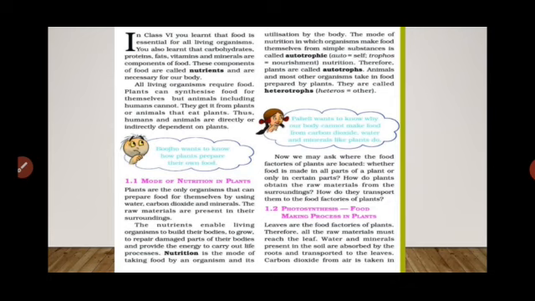The nutrients enable living organisms to build their bodies, to grow, to repair damaged parts of their bodies and provide the energy to carry out life processes. Students, what are nutrients? The components of food are nutrients. These nutrients help us to repair our body parts. If any of our body parts is damaged, we eat food which gives us energy, and due to which we recover as early as possible.